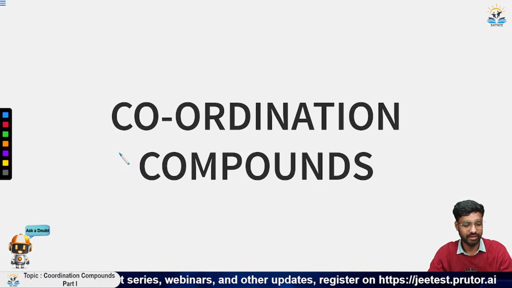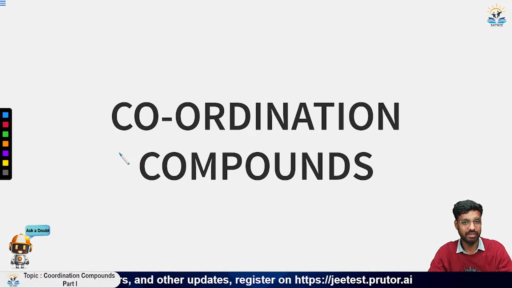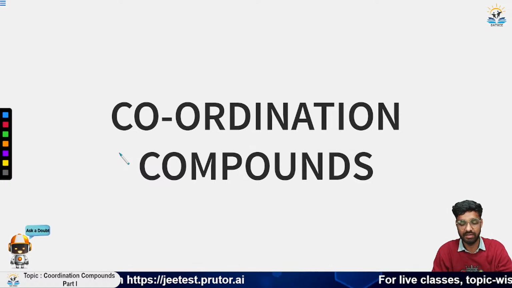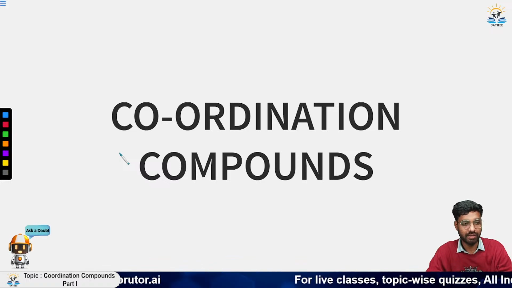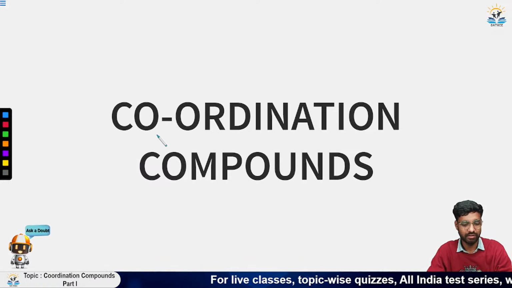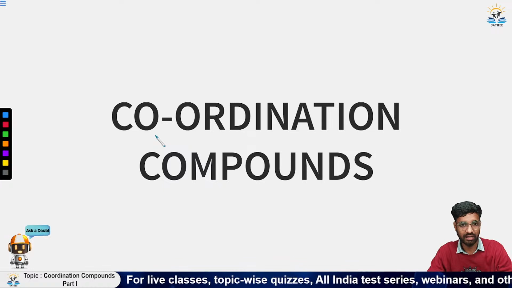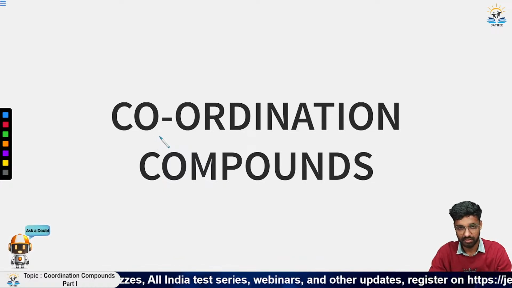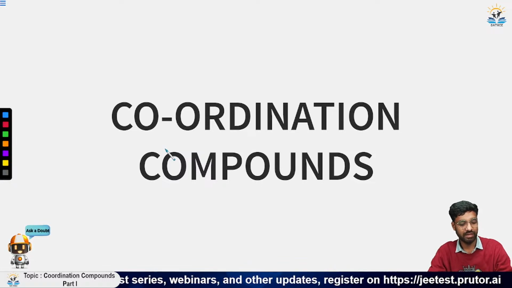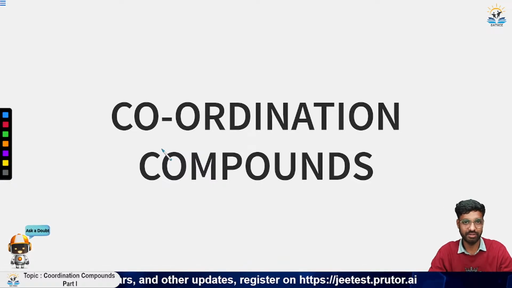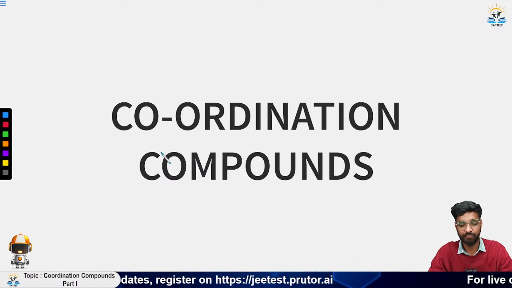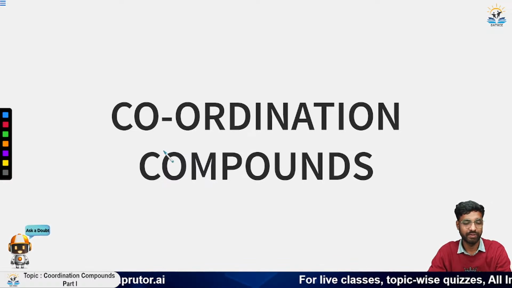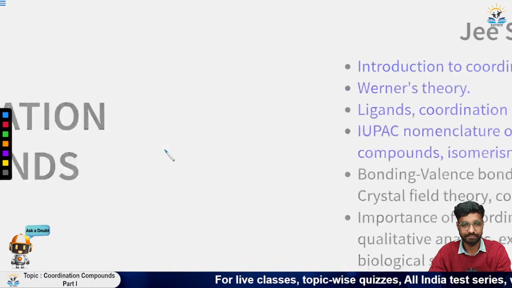The d and f block elements you studied in the earlier classes make a special type of compound that is called a coordination compound. That means the transition metals, or the metal ions, make a secondary kind of bond, which will be explained in later slides, along with how this bonding is formed and what the structure is. These compounds are called coordination compounds. They are very useful in many daily life applications and for synthetic processes also, so this is a very broad area of research in recent times. So we will study about coordination compounds.